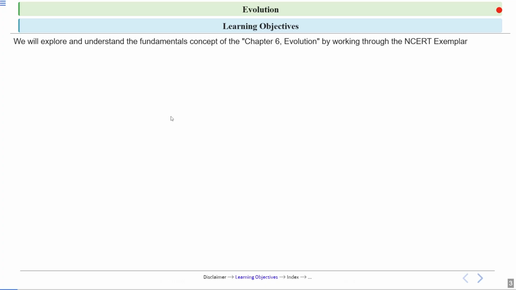What are the objectives of today's session? Today we'll be discussing the basic concepts related to the chapter Evolution by working through the NCERT Exemplar questions. These questions are based on certain concepts, and we'll discuss these concepts by discussing these exemplar questions.